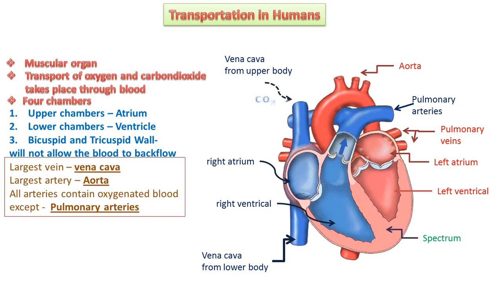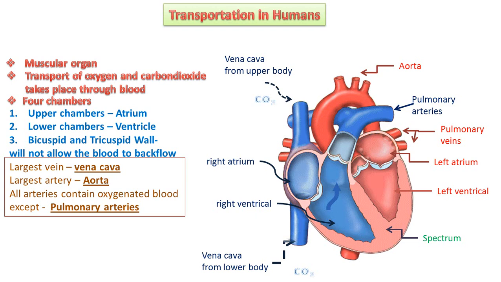The largest vein is the vena cava. It transports deoxygenated blood from the upper body, that is your head, eyes, nose, mouth, neck and upper limbs, and also from the lower part.